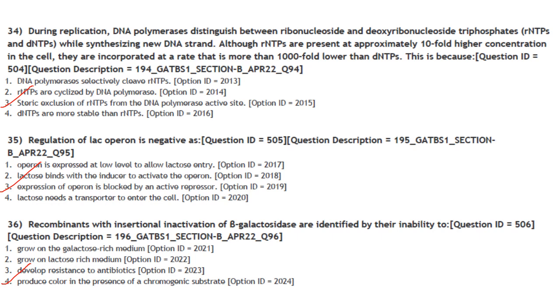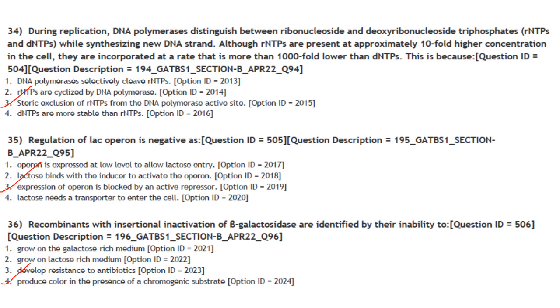Then next one. Regulation of lac operon is negative because expression of the operon is blocked by an active repressor. Answer is option 3. Next one. Recombinants with insertional inactivation of beta-galactosidase are identified by their ability to... So upon cloning, beta-galactosidase will not be expressed and you will not get blue colonies in the presence of X-gal, and X-gal is a chromogenic substrate.